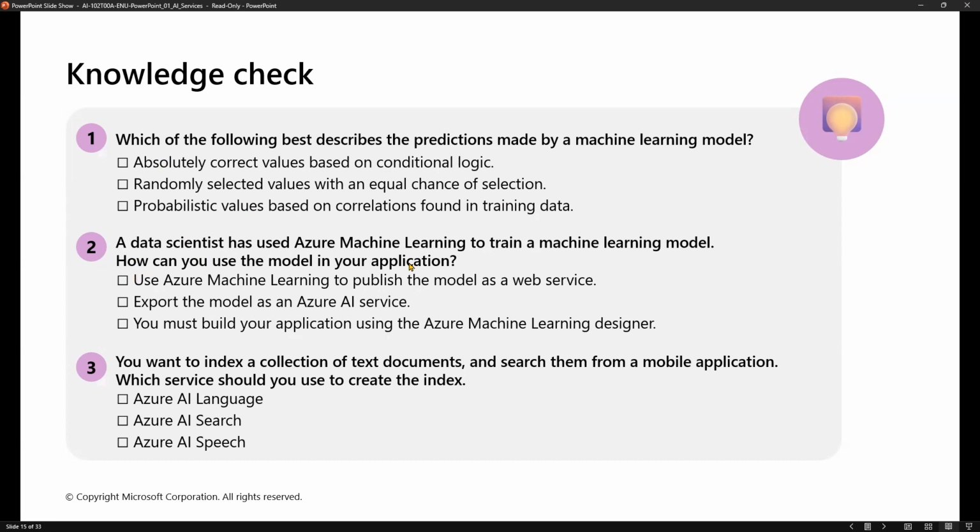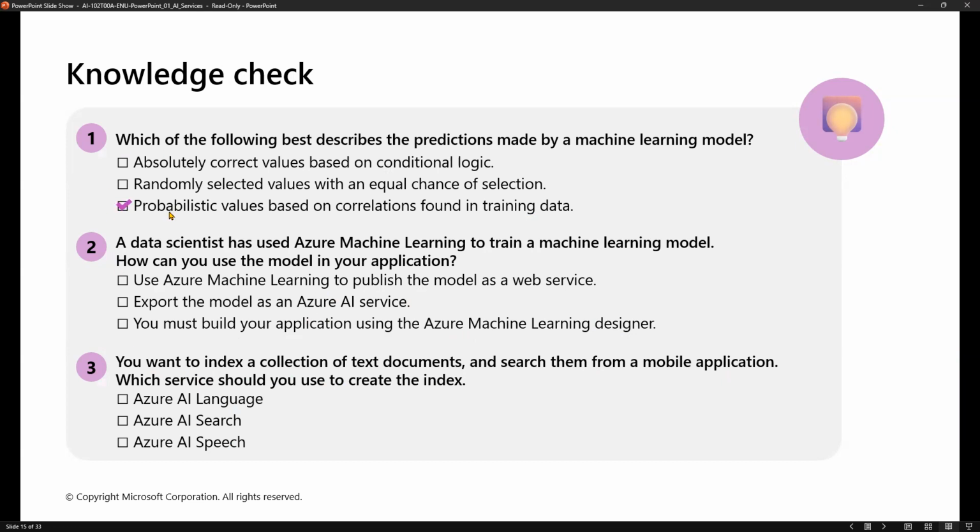A data scientist has used Azure Machine Learning to train a machine learning model. How can you use the model in your application? Use Azure Machine Learning to publish the model as a web service, or export the model as an Azure AI service. Or you must build your application using Azure Machine Learning Designer. Which answer is right? You want to index a collection of text documents and search them from a mobile application. Which service should you use to create the index? Azure AI Language, Azure AI Search, or Azure AI Speech? Which one? We'll look at the answers one by one.